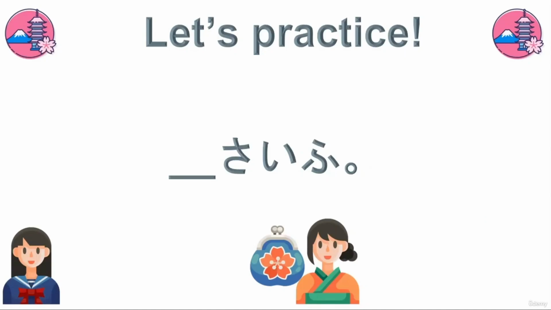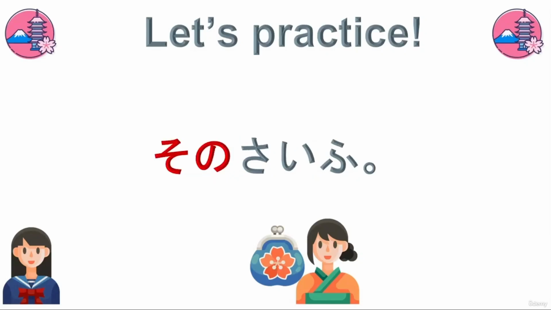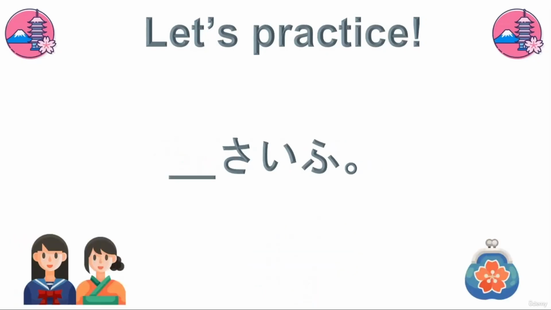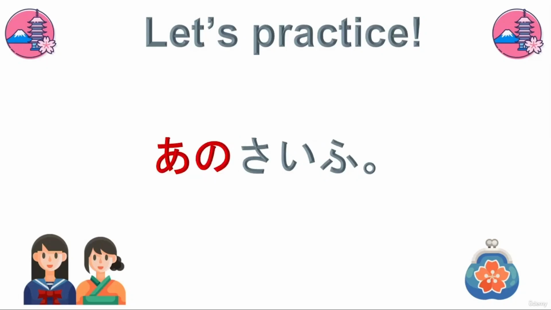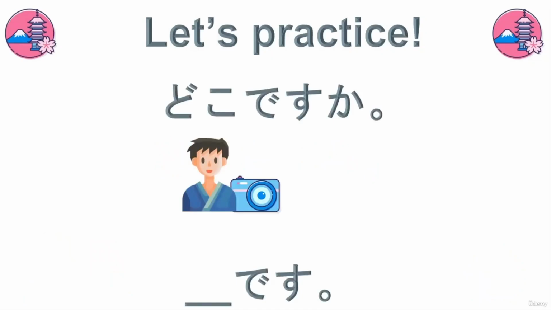So what word would we use here? その財布。Very good. And lastly, the wallet is far away from both the speaker and the listener. And we want to say that wallet over there. What word would we use here? あの財布。Very good.